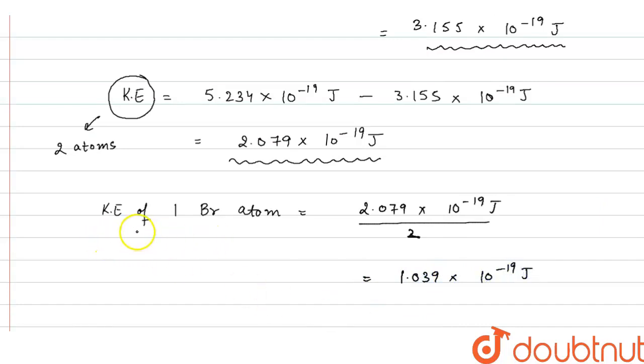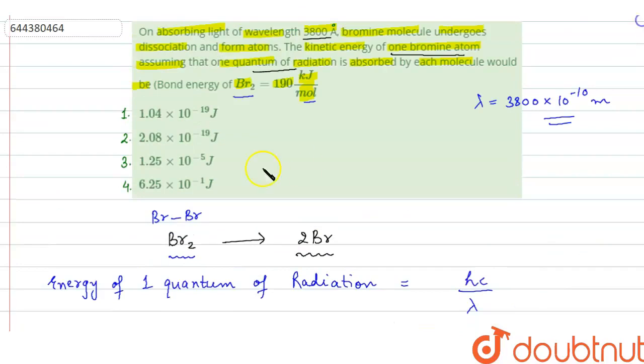So this is the kinetic energy of one bromine atom, and approximately we can write it as 1.04 into 10 raised to the power minus 19 joule. So if we look at the options, this energy is given in option 1, 1.04 into 10 raised to the power minus 19 joule. So it means here option 1 is the answer.